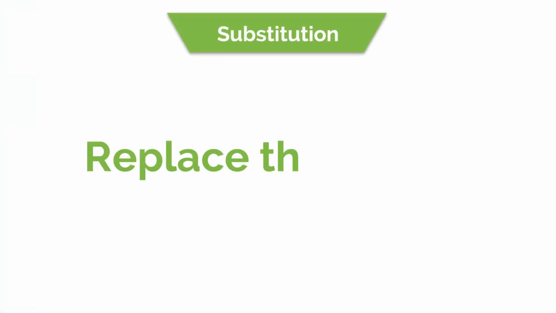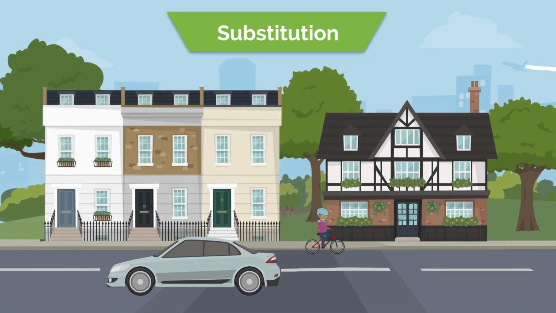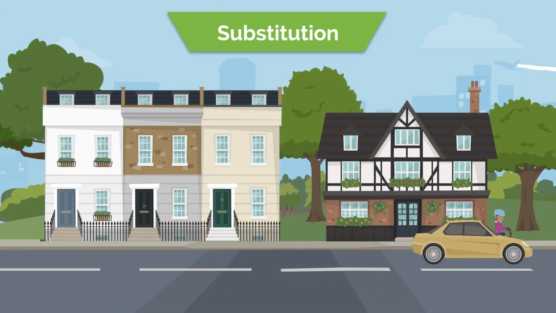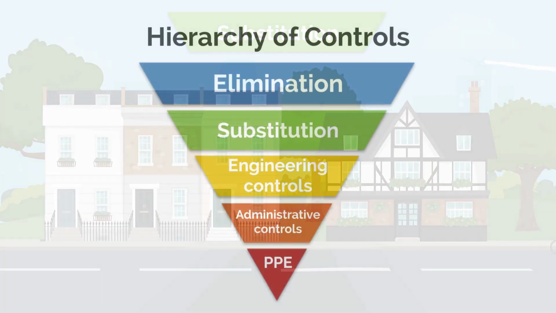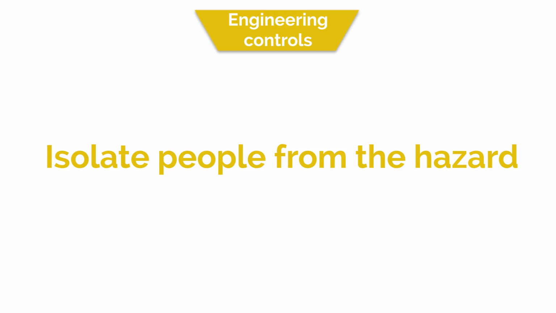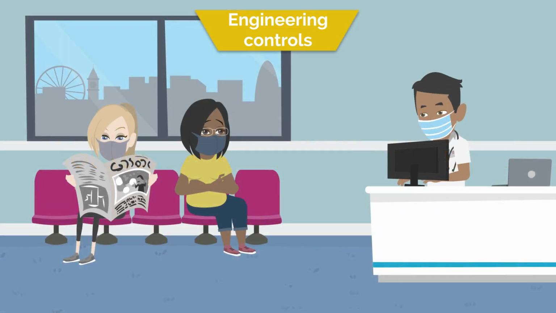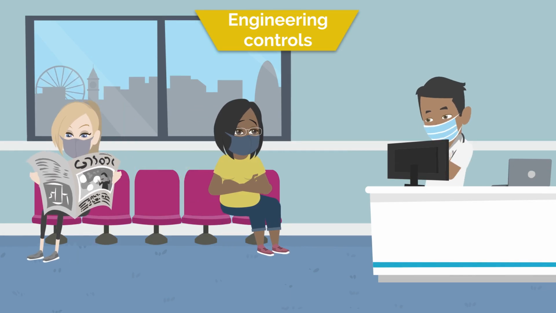Substitution means switching a process or practice so that you can try to avoid a hazard, such as cycling to work instead of car sharing with a colleague you don't live with. Engineering controls work by removing or containing the hazard. We can make changes to the care environment to reduce the spread of COVID.